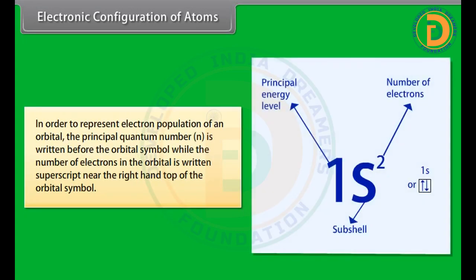Electronic configuration of atoms. In order to represent electron population of an orbital, the principal quantum number n is written before the orbital symbol, while the number of electrons in the orbital is written as superscript near the right-hand top of the orbital symbol. If we have two electrons in the s orbital of first energy level, then it is written as 1s².